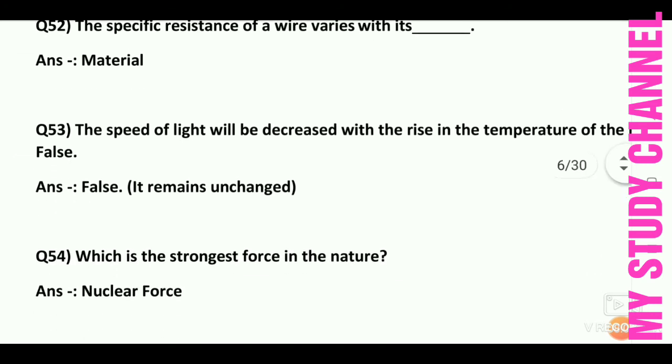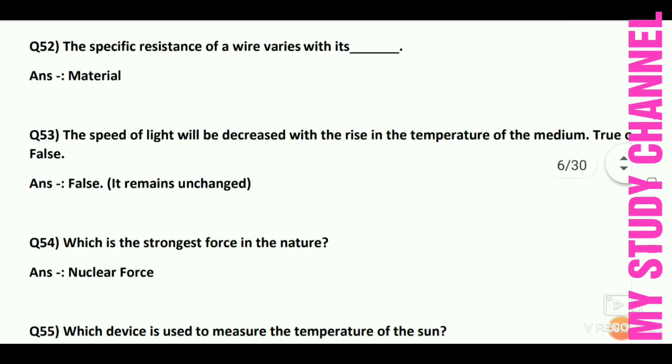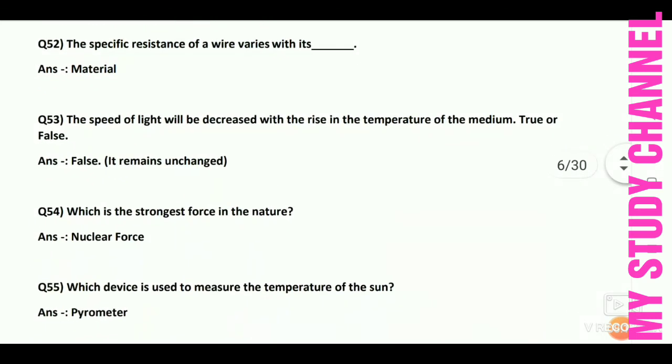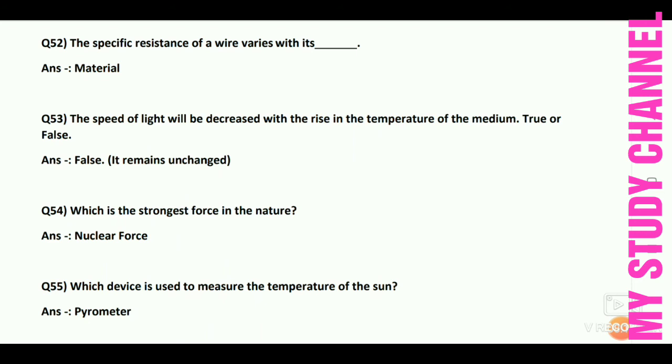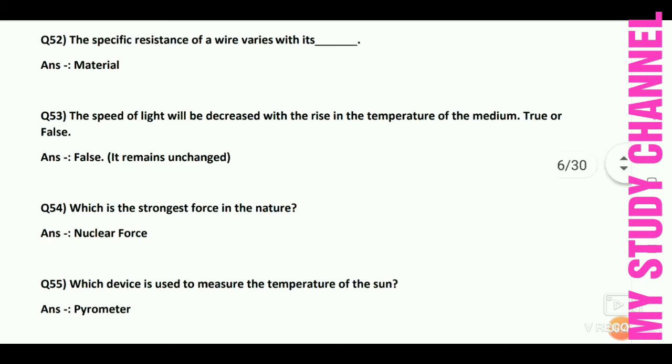Next question is the speed of light will be decreased with the rise in the temperature of the medium. True या false है? So this is false because it remains unchanged. बहुत अच्छा क्वेश्चन है. तो पूछा गया है true या कि false है. Answer is false because it remains unchanged.